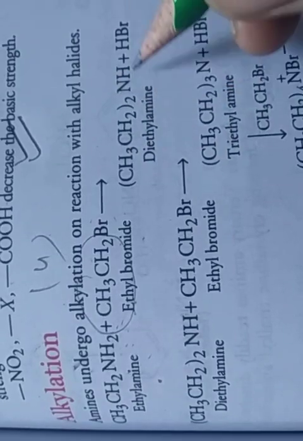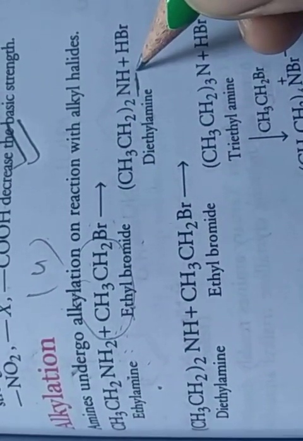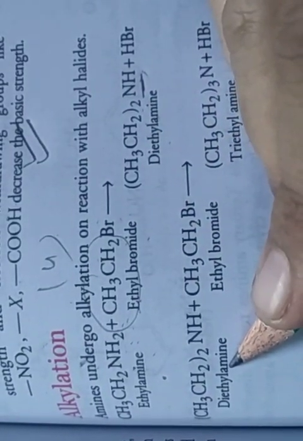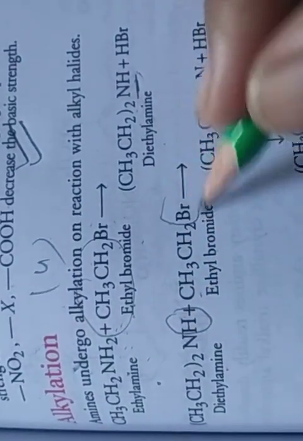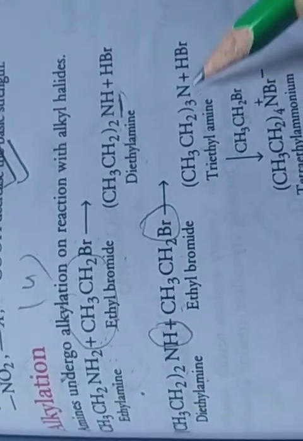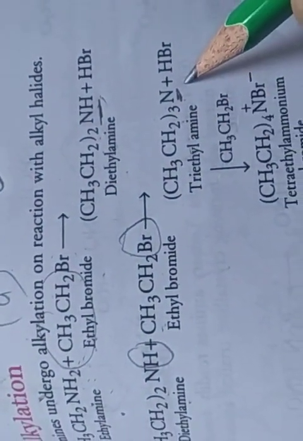So two ethyl groups are attached to the nitrogen, CH3CH2 twice, with NH. So this is diethylamine. Again, diethylamine reacts with ethyl bromide, so again this hydrogen is replaced by Br, and this CH3CH2 is again attached. So three ethyl groups are attached to the nitrogen. Its name is triethylamine.